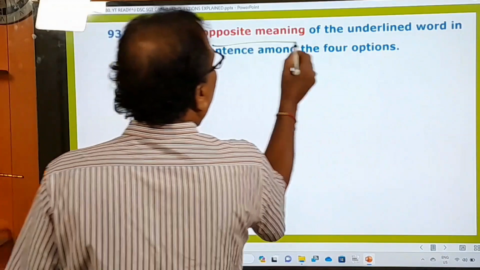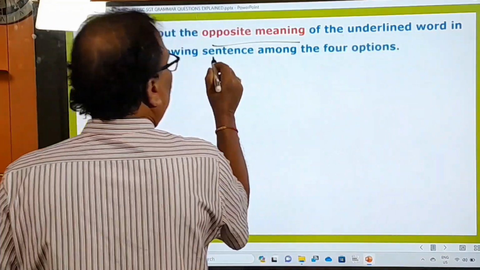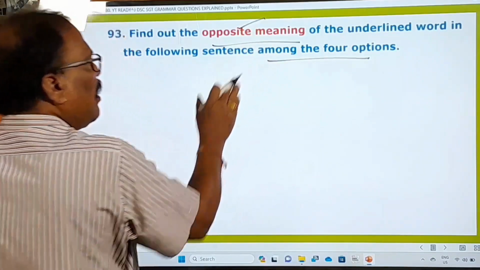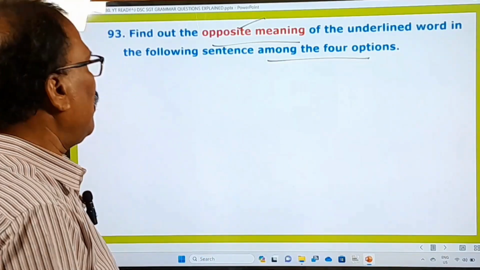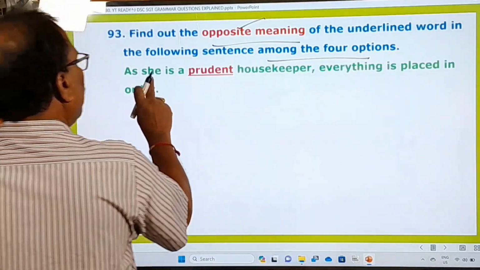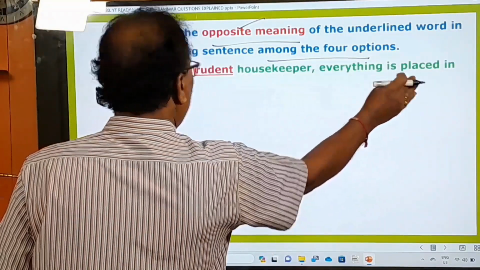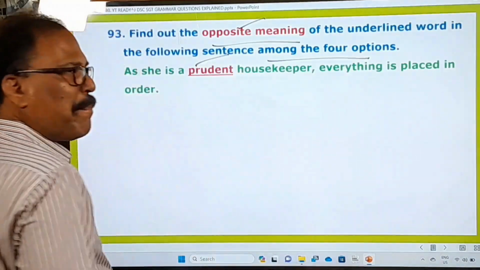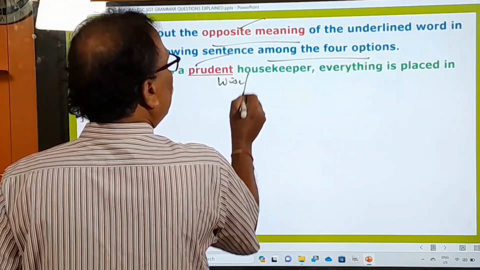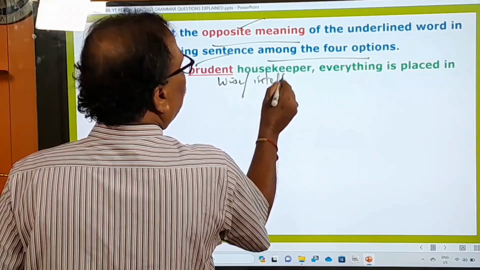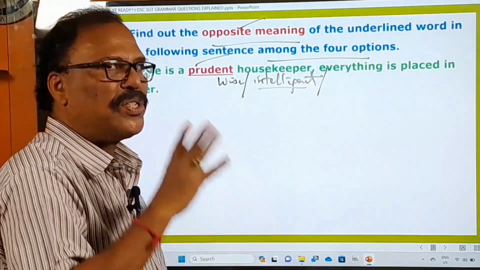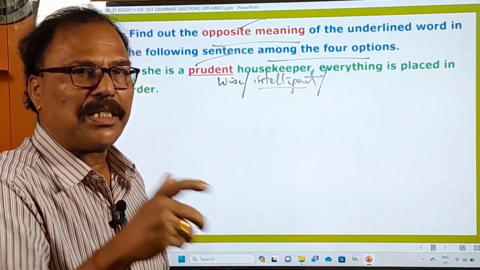93rd one. Opposite meaning of the underlined word in the following sentence among the 4 options. In this question, he is asking you to find out the opposite meaning. Okay, one word is given, you have to find out the opposite meaning. As she is a prudent housekeeper, everything is placed in order. Prudent. Prudent means what? See the meaning of this. Prudent means wise or intelligent. When you are intelligent, prudent means showing judgment and restraint in conduct and speech.